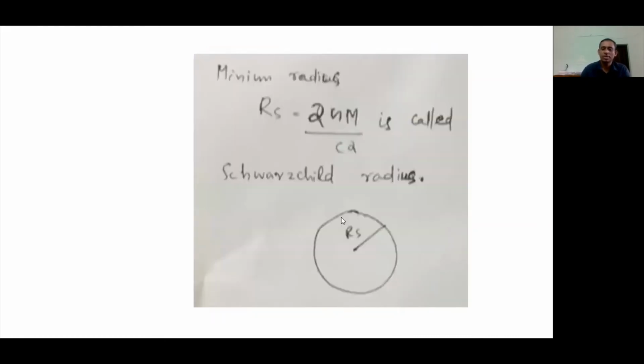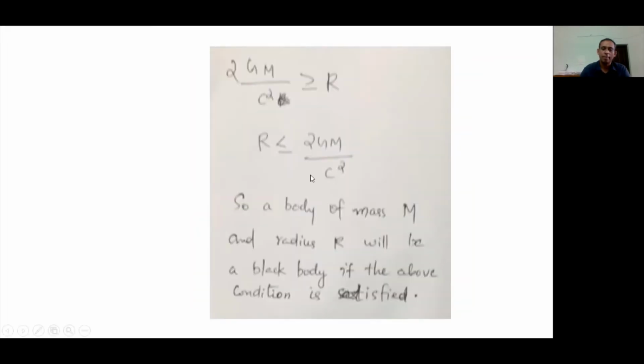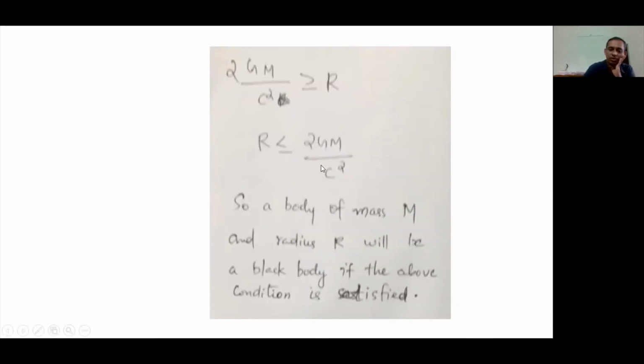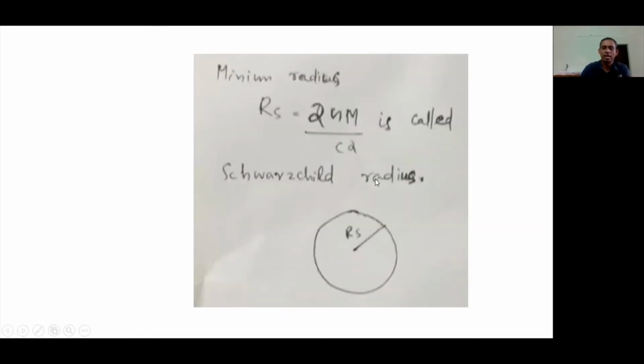Now from here I have a condition on the radius. It is the maximum radius, not the minimum radius, that a body of mass M and radius R can have to act as a black hole. The maximum radius that it can have is 2GM by c square. Here I have written minimum, it's not minimum, it's maximum. So the maximum radius possible is Rs, that is 2GM over c square, which is called the Schwarzschild radius.